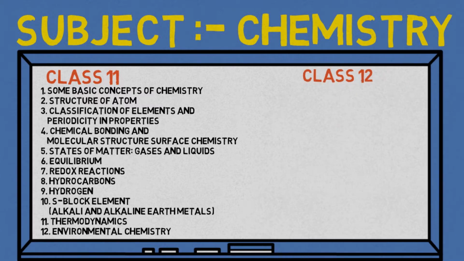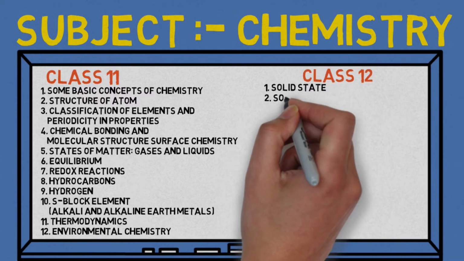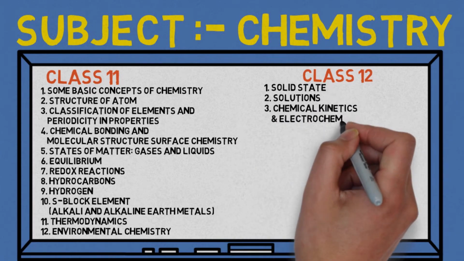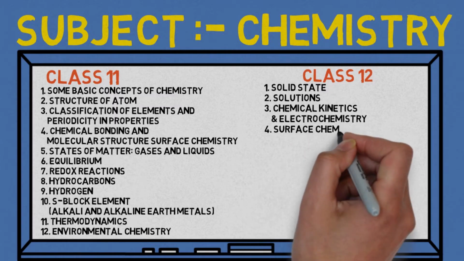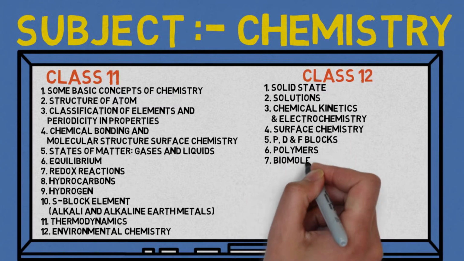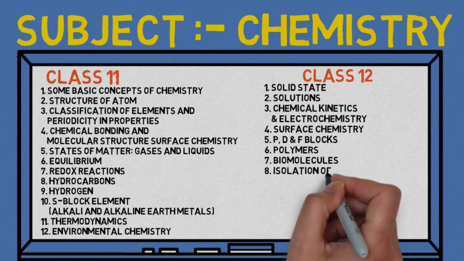The first chapter is Solid State. Second is Solutions. Third is Chemical Kinetics and Electrochemistry. Fourth is Surface Chemistry. Fifth is P-block elements. Sixth is Polymers. Seventh, Biomolecules.